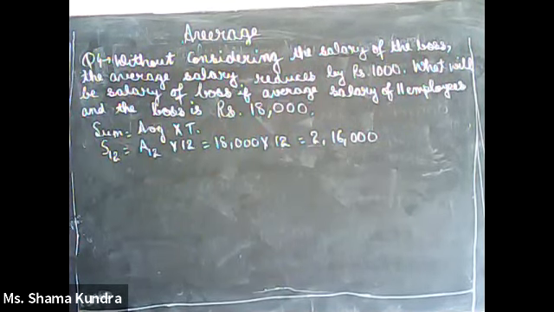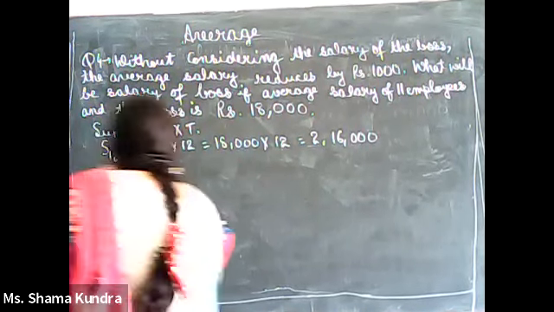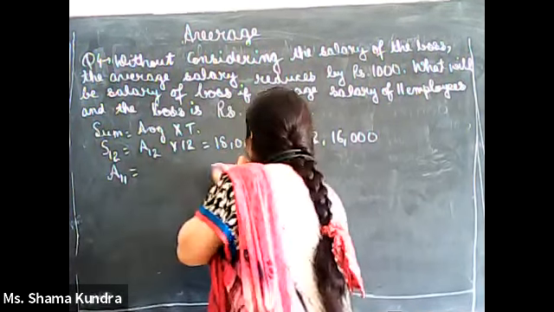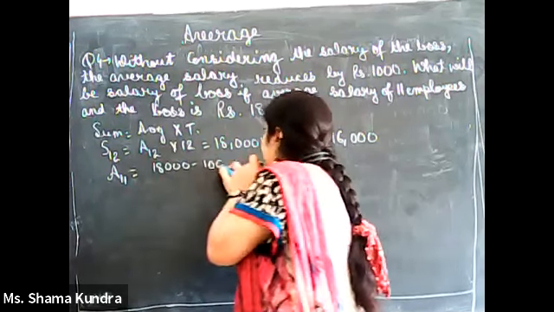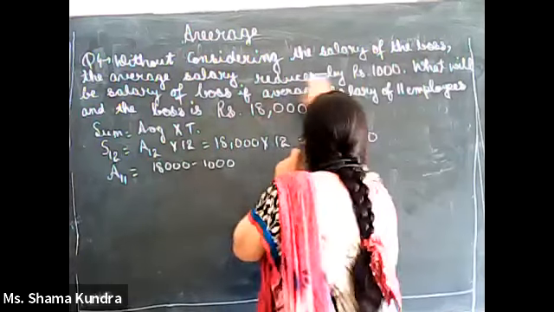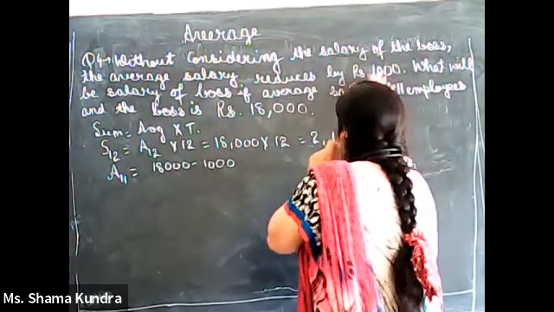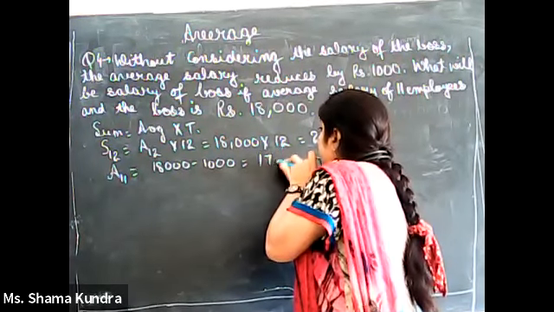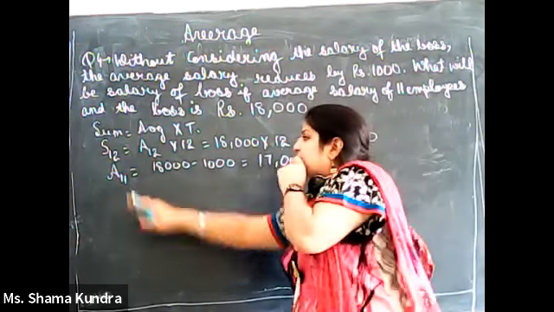So average salary reduces by 1,000. So average salary for 11 people will be 18,000 minus 1,000, which is 17,000, and people are 11.